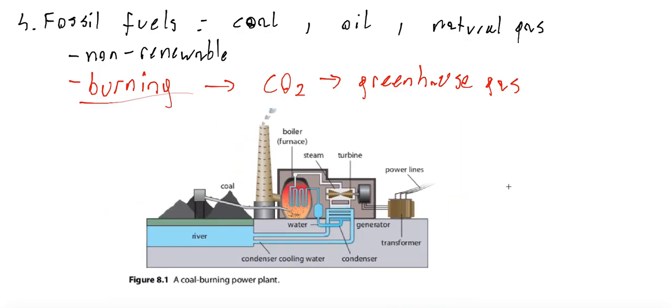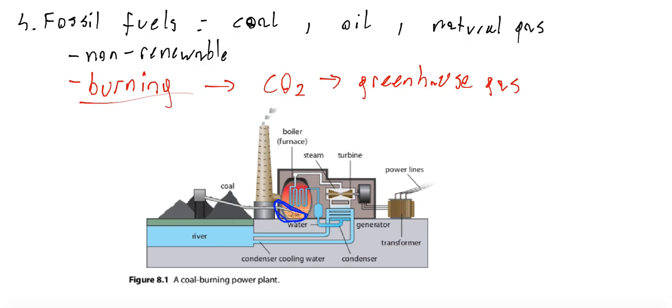At the end of the nuclear structure chapter, we were talking about a typical nuclear power plant. A typical fossil fuel power plant is very similar, but instead of a nuclear reactor,